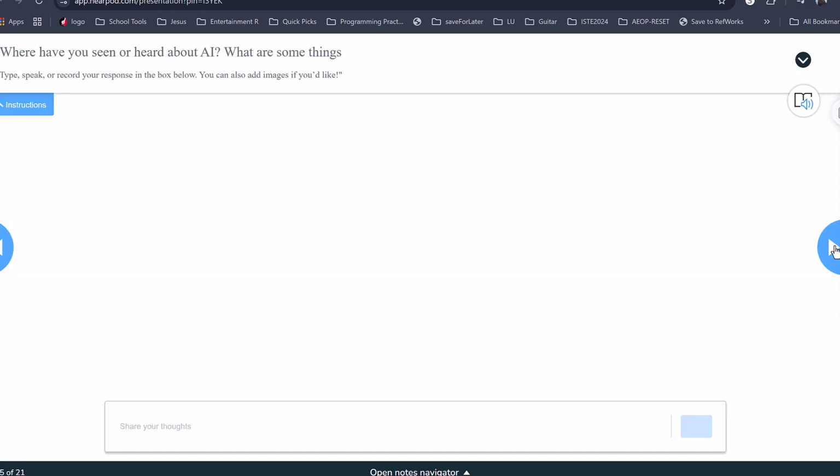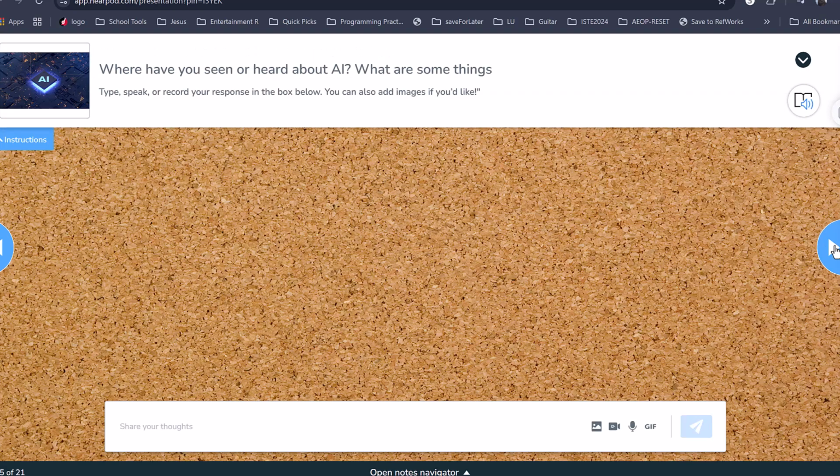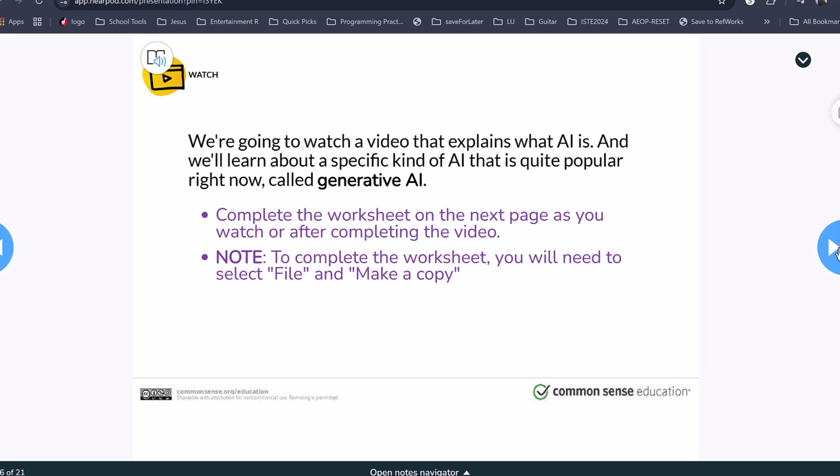There is a collaborative board where the students ask a question, where have they seen or heard about artificial intelligence? So getting an understanding of where the students are and what they know already about artificial intelligence.